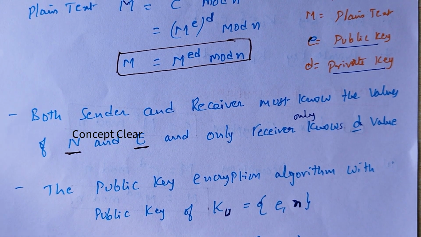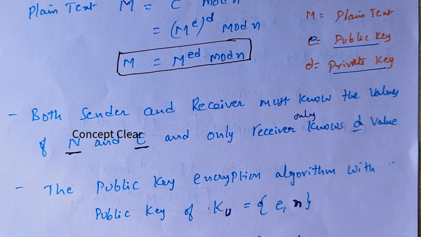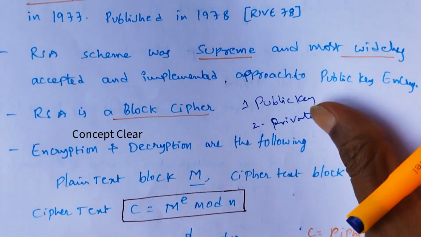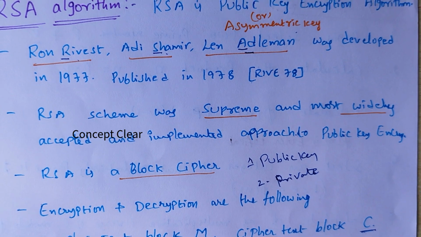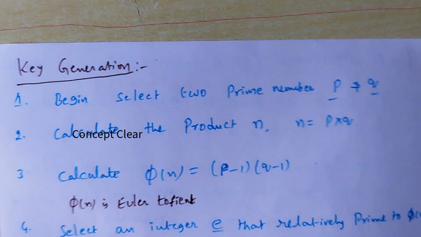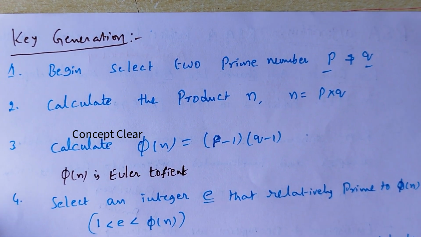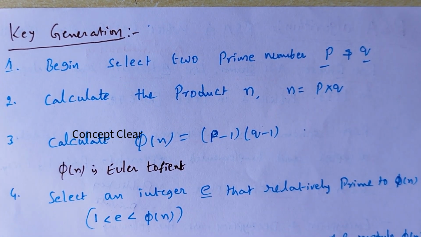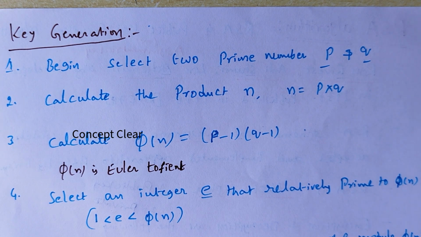The RSA algorithm contains majorly three steps: the first one is key generation, the second one is encryption, and the third one is decryption. We will see what key generation is. In key generation, we have to follow some steps.